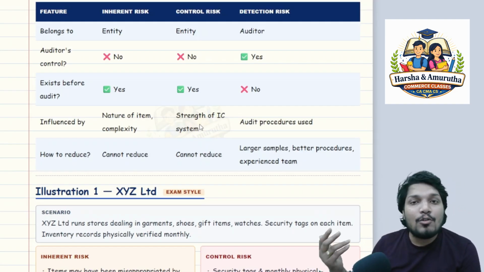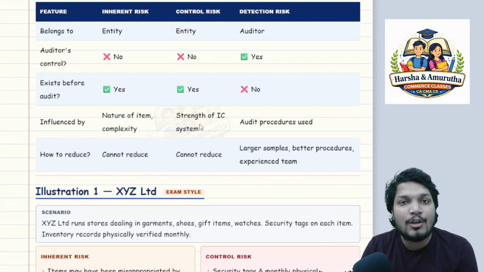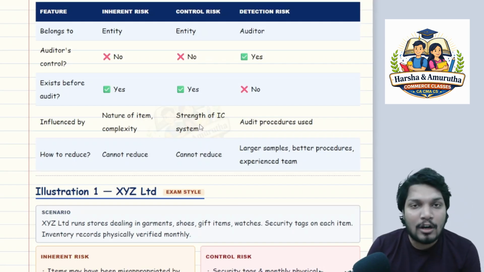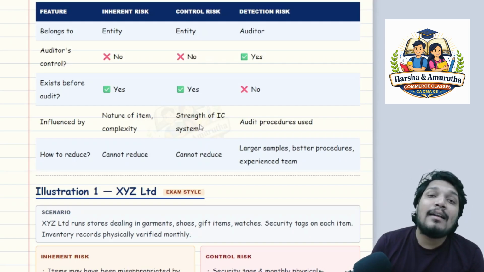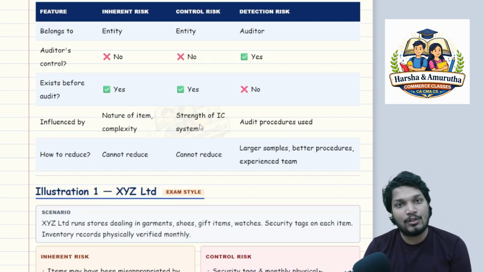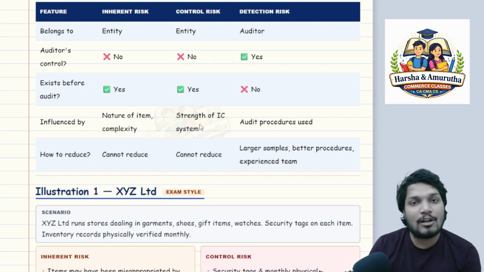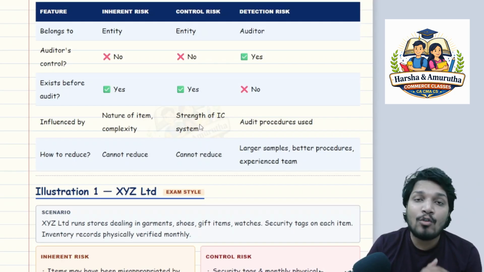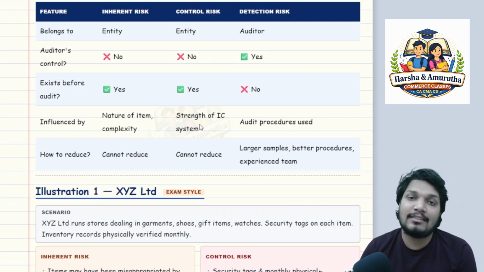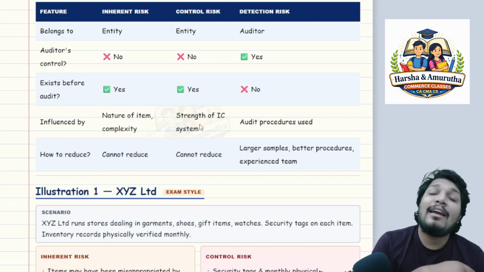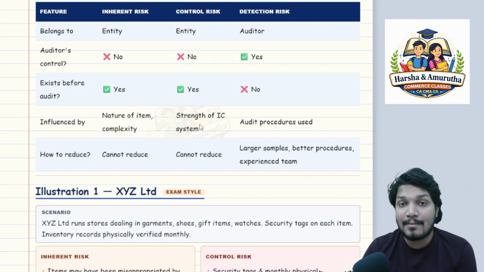Why? Because you are not really sure about your controls. You don't have command over your control system. That is why anybody can trespass those controls. Management, employees can override the controls. You have no control over such things. So it is influenced by how strong the internal control system is, sir.